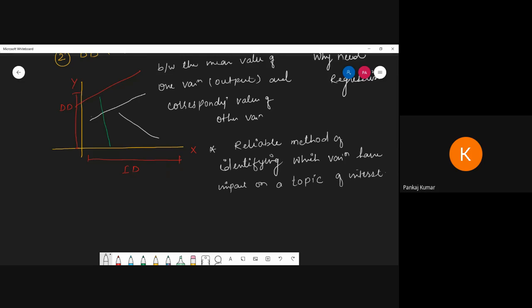This is the important point. Why is regression important? These are interview questions. A reliable method to identify which variables have an impact on the topic of interest.